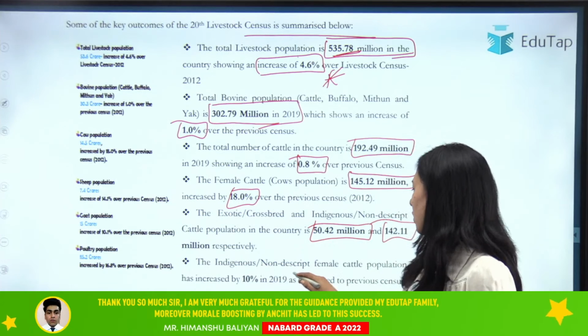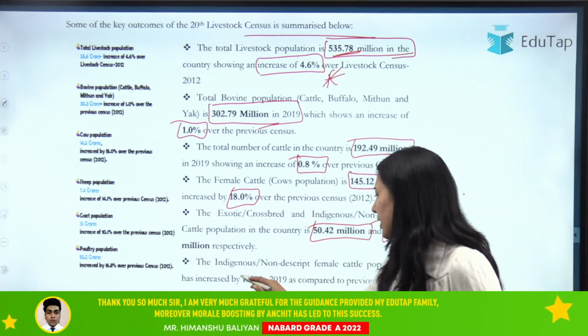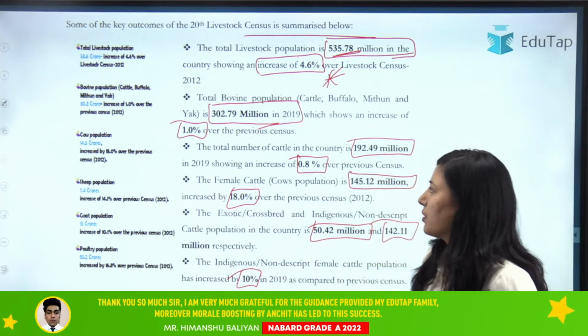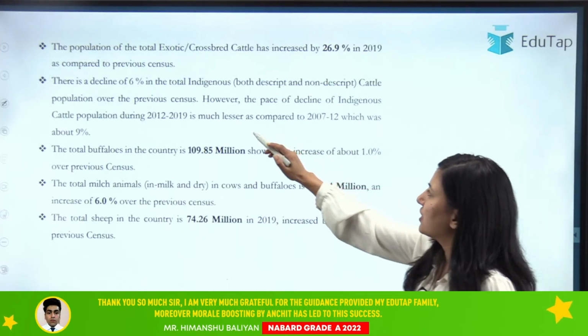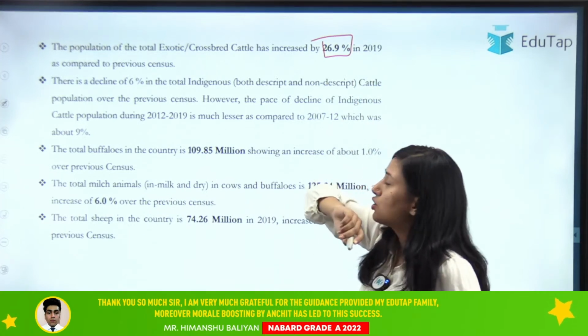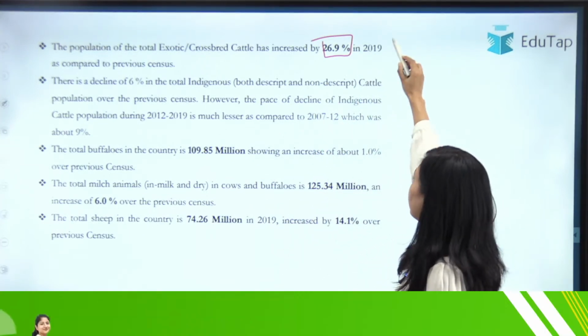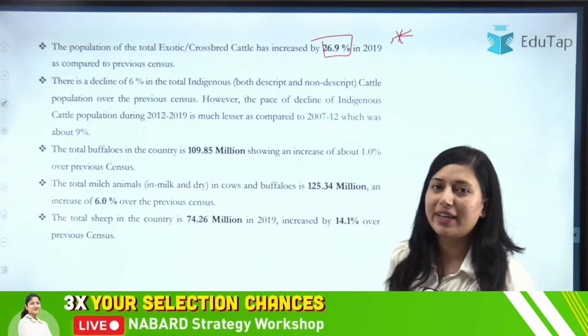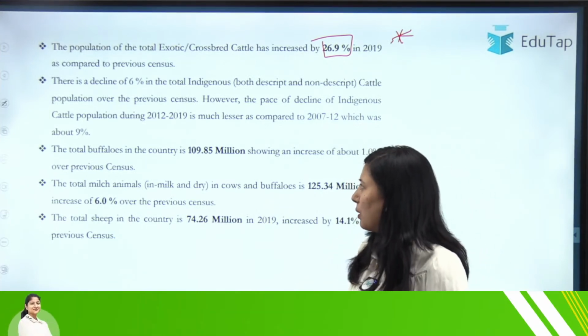The indigenous non-descript female cattle population has increased by 10%. Clear? So the population of exotic crossbreed cattle has increased by 26.9%. Everything which has been in bold here is important. These data are very important, so you should know about this.